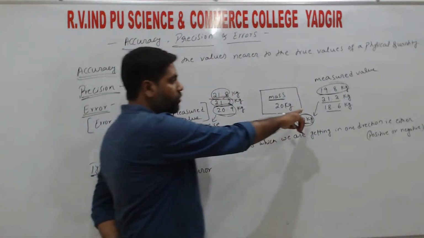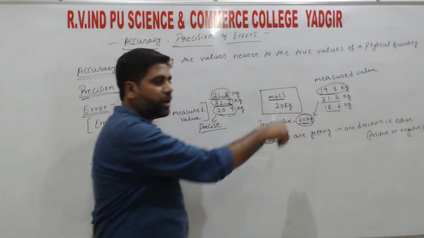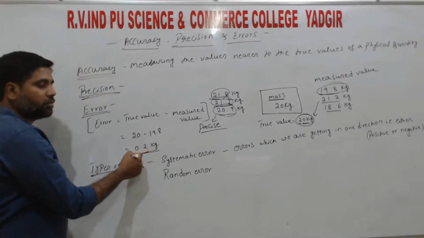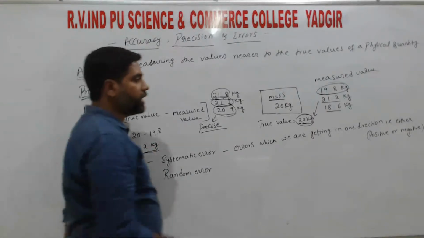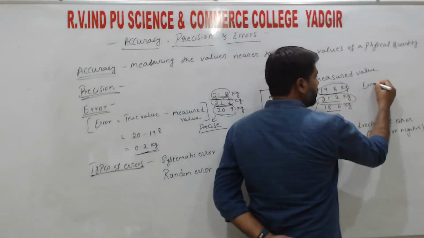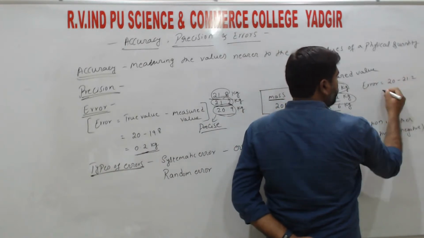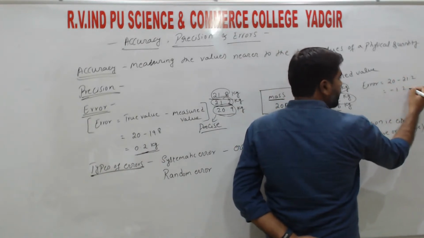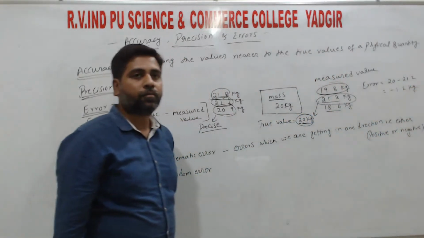ಇಲ್ಲಿ example ತಗೊಂಡ್ರೆ, here 20 minus 19.8, we are getting 0.2 kg. So that is positive, right? If taken for the second one, here if you measure the error, error is equal to 20 minus 21.2. Here we are getting minus 1.2 kg, right?